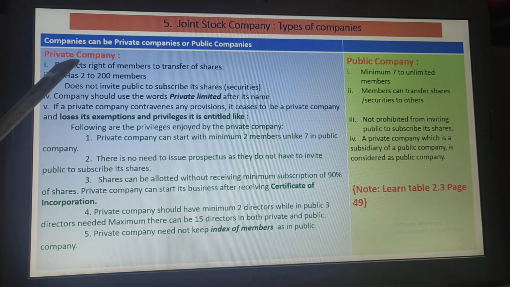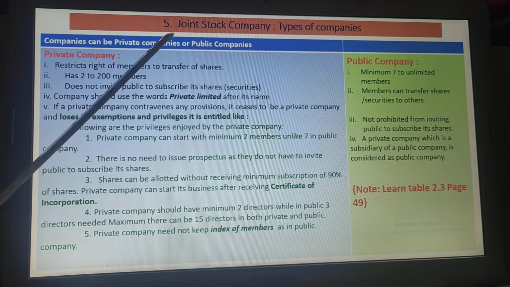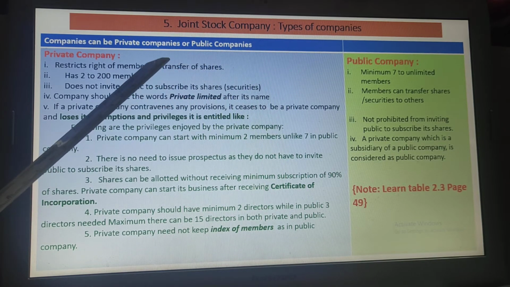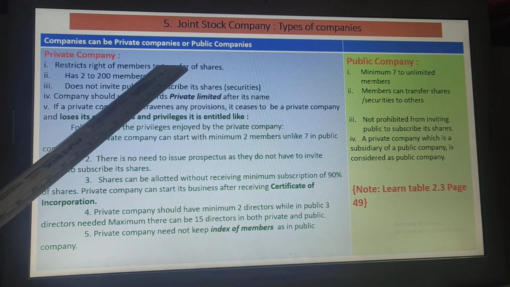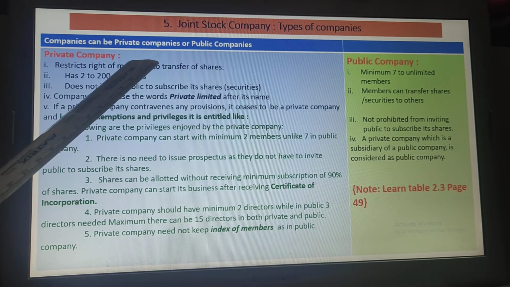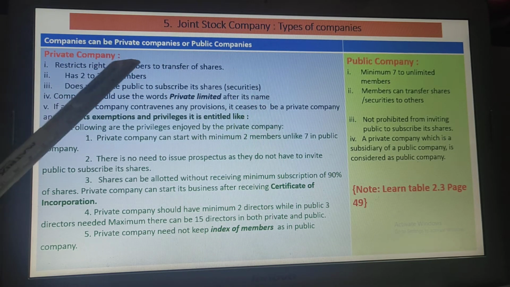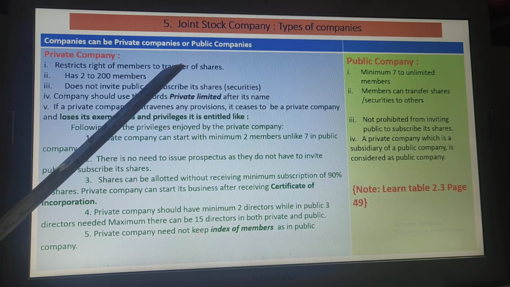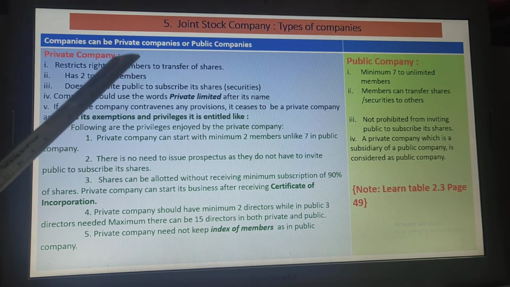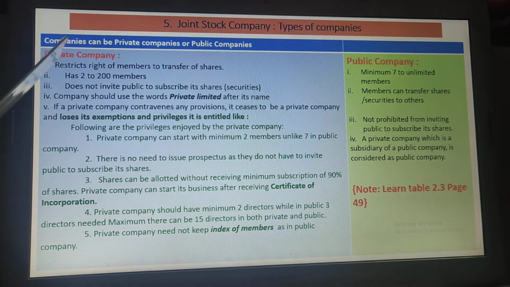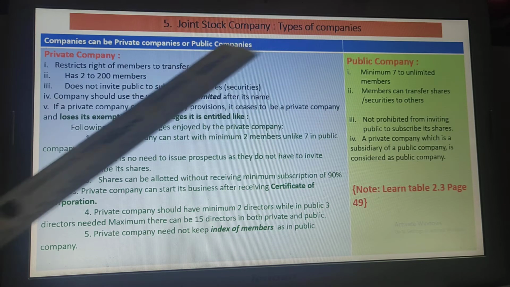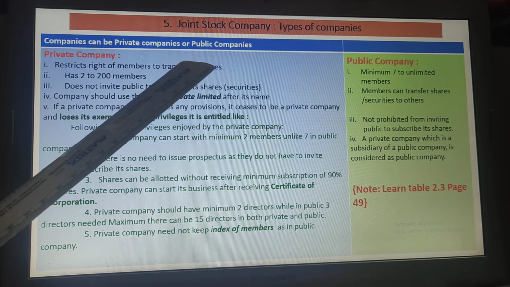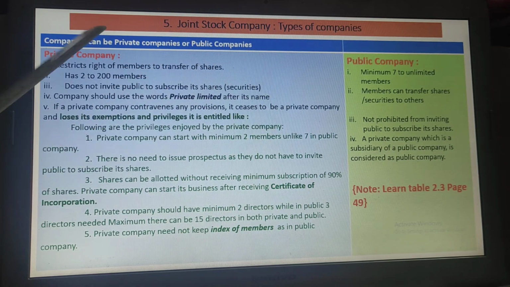In case of private company, it restricts the right of members to transfer shares. Like we said, the members will bring in capital, and such capital in small portions is called shares and they become the shareholders. But in case a member needs to sell any share so that he can get the capital amount back, he needs to sell it to some other person who's interested in buying and investing in the company. This is possible in case of public company, but in private company a member cannot transfer his shares in the name of any other person.